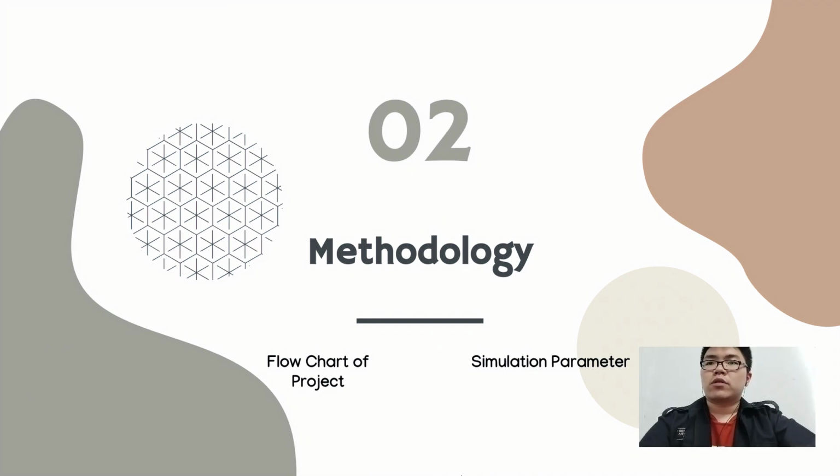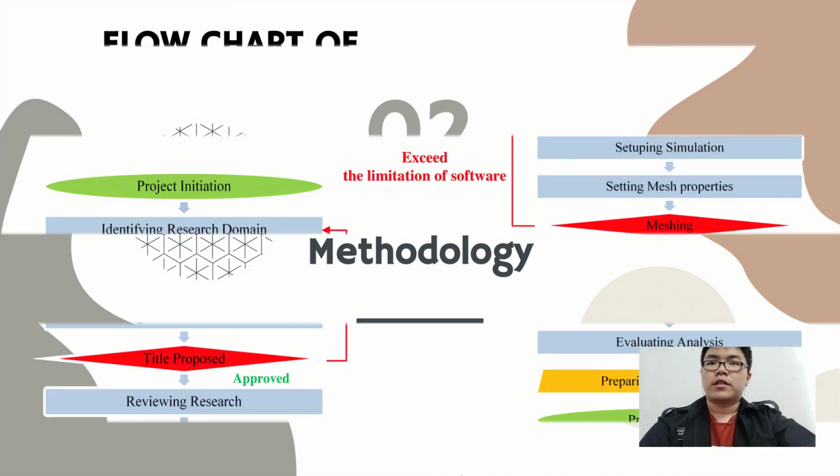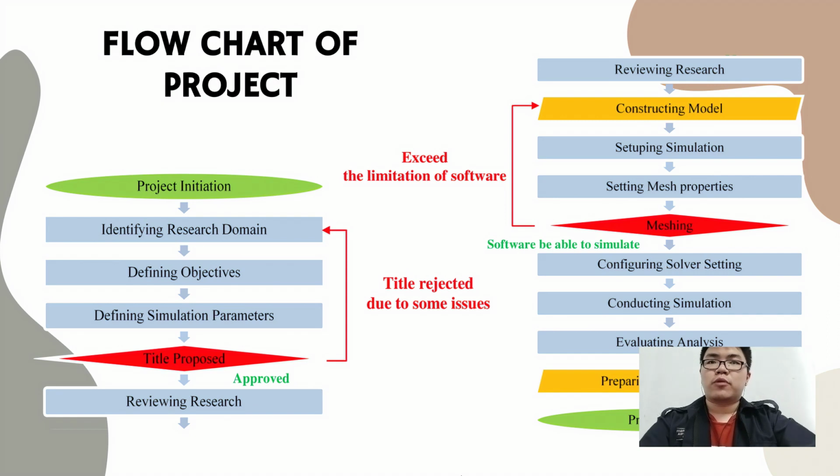So the next session is the methodology. So first we come to the flowchart of the project. So the whole flowchart begins with the project initiation. Then is identifying the research domain, which is the automotive field, then defining the objective and simulation parameter. The simulation parameter can be divided into 2, which are the independent and dependent parameter. So next we come to the selection process, which is title proposal. Selection is approved by the tutor.